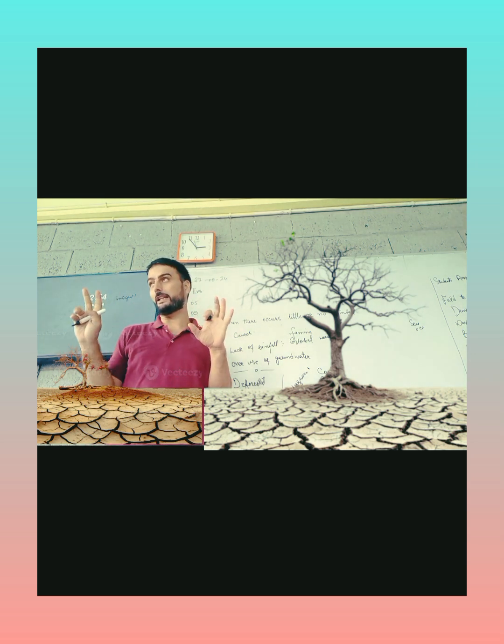I discussed the three important causes of drought. One is lack of rainfall, which may be due to global warming. Second is overuse of groundwater. And third is deforestation.